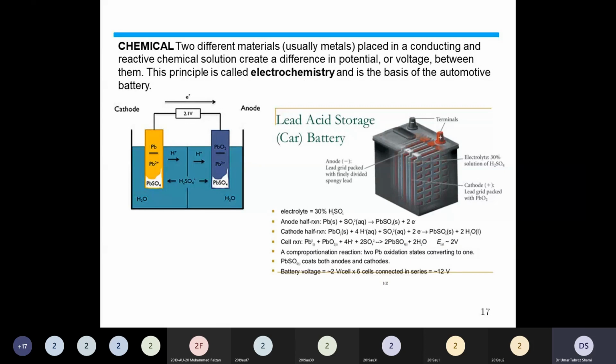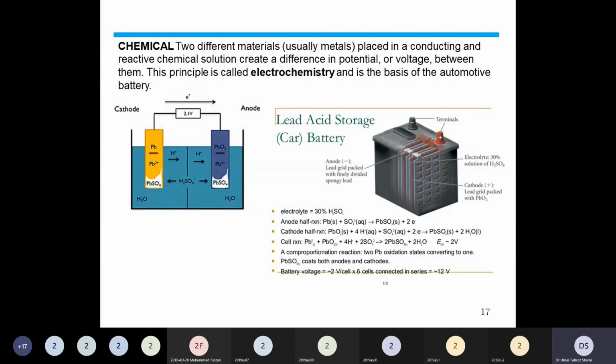Then the other source of electricity is chemical. The lead acid battery is perhaps one of the most widely used sources of DC electricity. It is the result of a chemical reaction. Two different materials, usually metals, placed in a conducting and reactive chemical solution create a difference in potential or voltage between them.